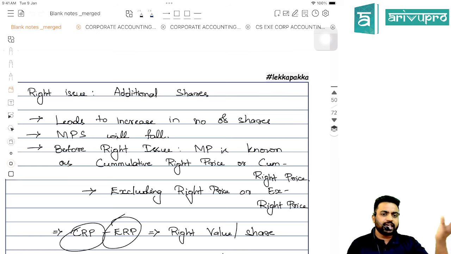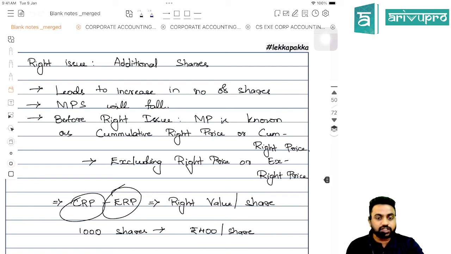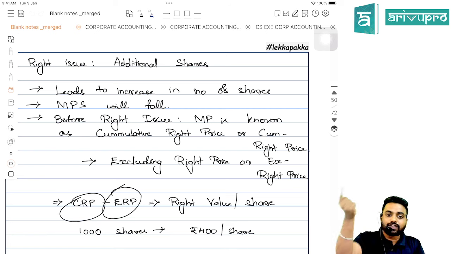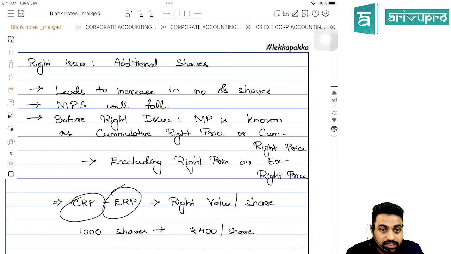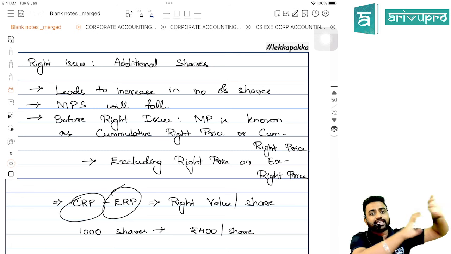Okay. So how to find it out? Very simple. Cum right price minus X right price. That is known as right value per share. How much is the right value? What I lost is per share. If I am holding 10 shares, I am losing the value on 10 shares. So whatever the right value per share I get, I should multiply it with the number of shares held, that is 10. Clear? Yes. How to find the X right price, sir?